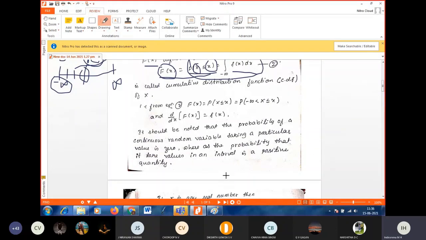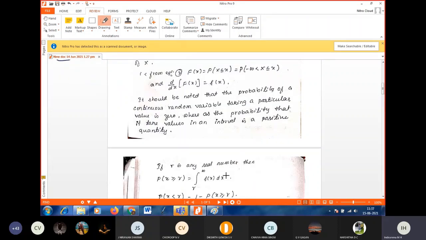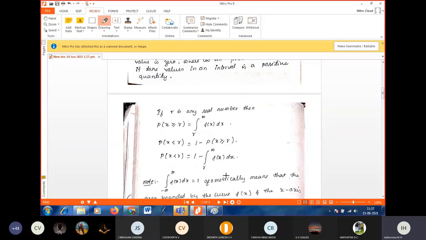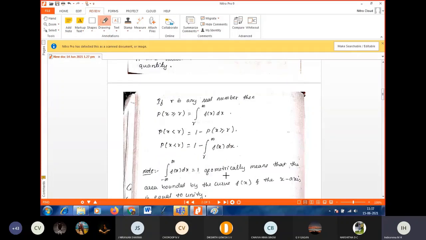It should be noted that the probability of a continuous random variable taking a particular value is 0, whereas the probability that it takes a value in an interval is a positive quantity. This is also important, or you can say it is a formula we are using. It is the same as in the discrete case, but instead of summation we have the integral sign, that's it.